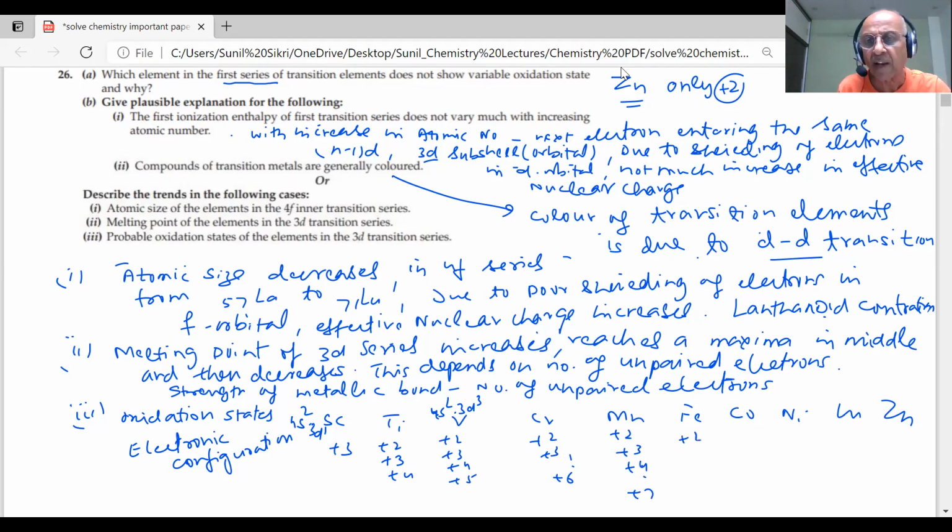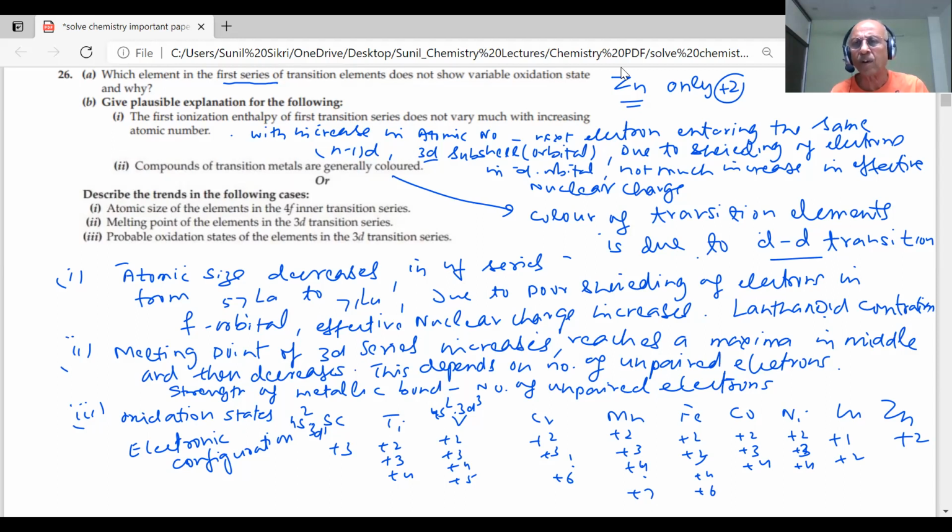Pairing, and for iron, +2 and +3 are known, but there are some +4 and +6 also, but these two are the most stable. Then the oxidation states will decrease with increase in atomic number, student. So nickel shows +2, +3, +4; copper +1, +2; zinc only +2. So this is the variation of the oxidation states. See how many electrons are there. As they get paired up, the number of oxidation states decreases, student. And as the number of unpaired electrons increases, they will show more oxidation states.